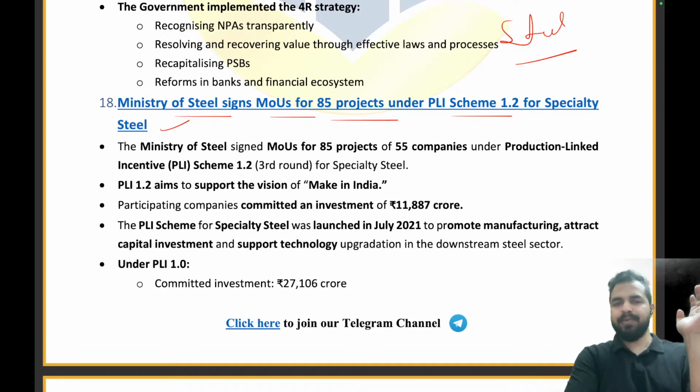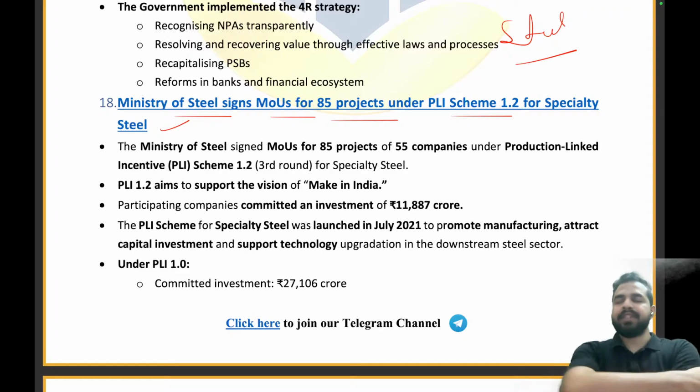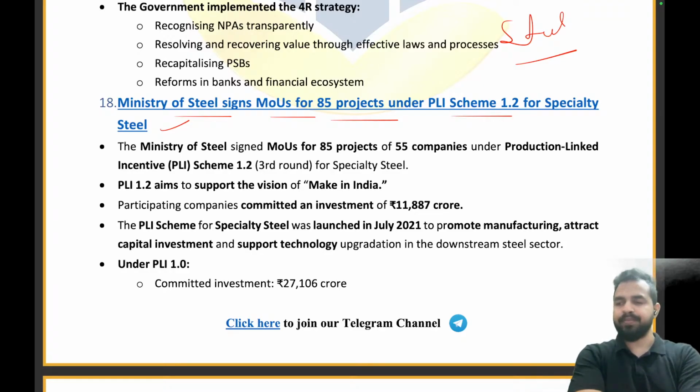Clear? And under this part, my dear friends, 85 projects of 55 companies, and an MOU has been signed. And this MOU has been signed by which ministry? So which ministry will be working for the steel? That is the Ministry of Steel only. When we have a specific ministry for the steel, and we are not having the specialty steel, that means there is some kind of error here, right? So we want to resolve it. That's why we came up with the PLI scheme for specialty steel. So the Ministry of Steel has signed an MOU for 85 projects of 55 companies under the Production Linked Incentive Scheme 1.2, third round of the specialty steel.